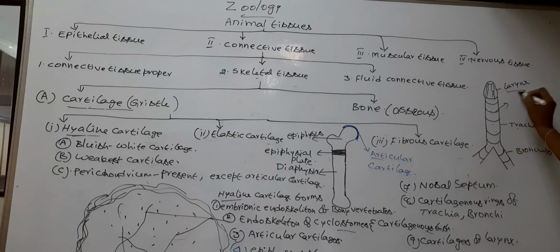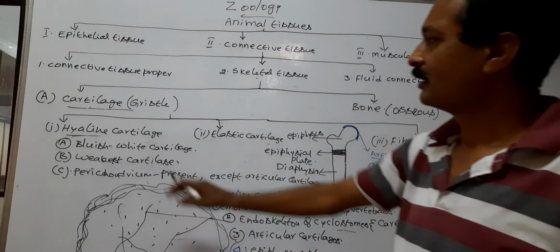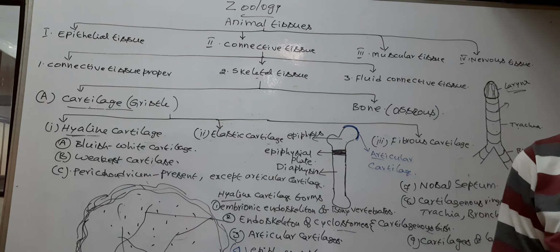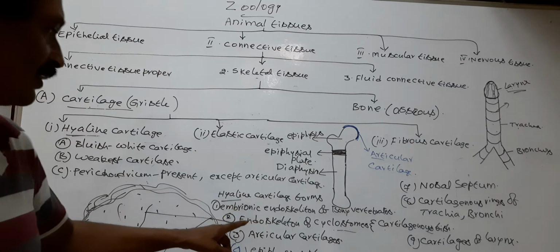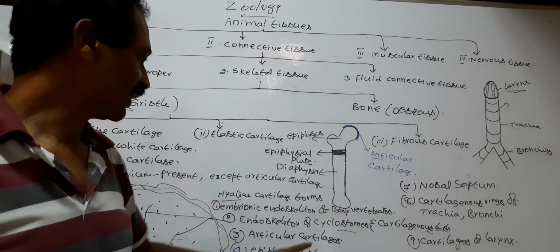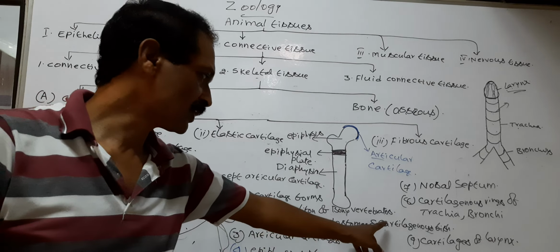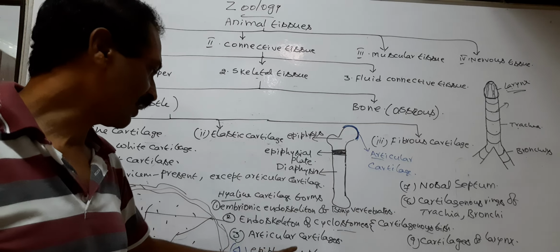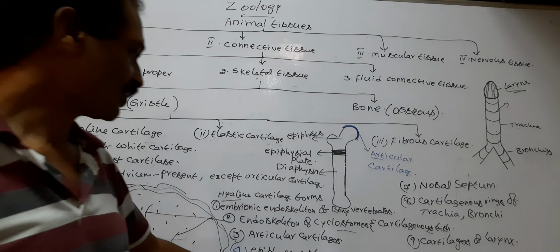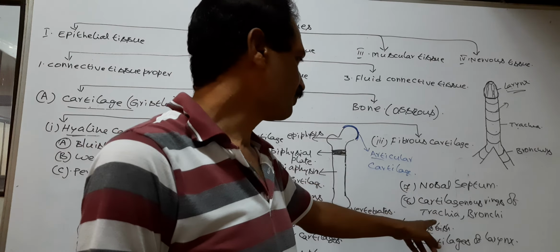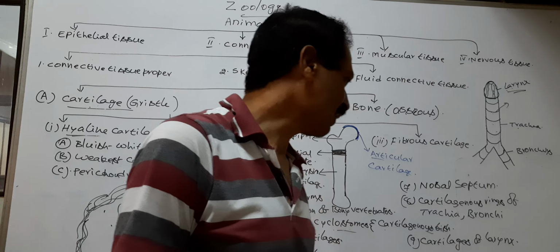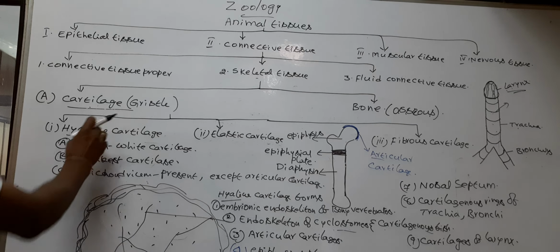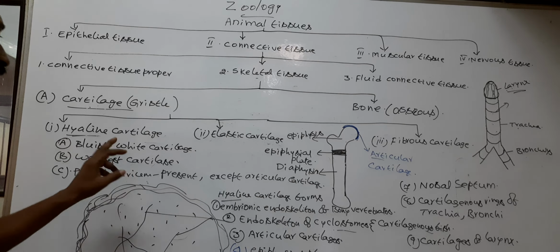The wall of the larynx is supported by hyaline cartilage. So the hyaline cartilage is found in septum, cartilaginous rings of trachea and bronchi, and cartilages of larynx. So this is hyaline cartilage.